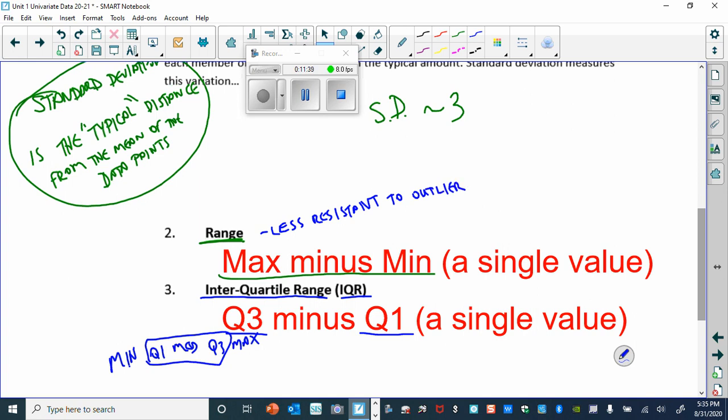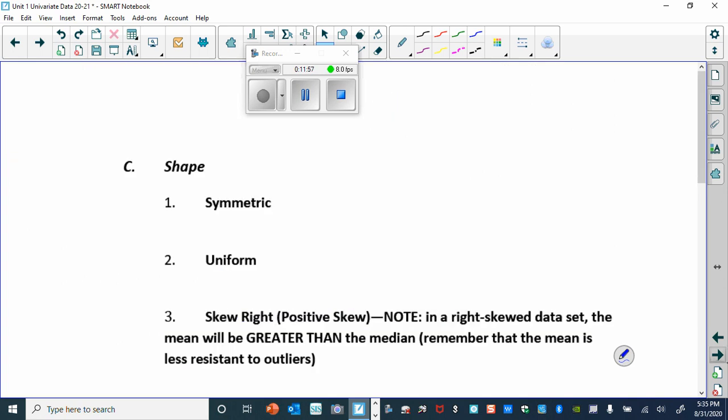But the IQR is still only going to be about 3 or 4. So IQR more resistant. And so those are our most common measures of spread: standard deviation, range, and interquartile range.